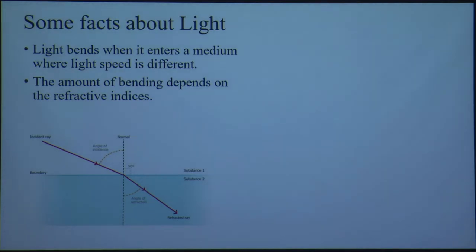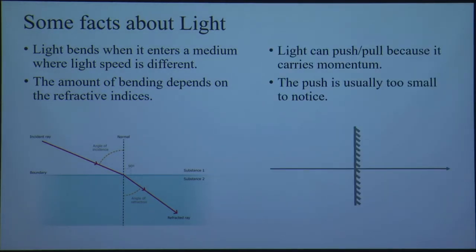And the other fact is that light is made up of photons, and since it is made up of photons, it carries momentum. Initially, we only know that light is a massless thing which does not push anything, but it is not true. In terms of particle theory, light is made up of photons, and it carries energy and momentum, and it can be used to push or pull something.